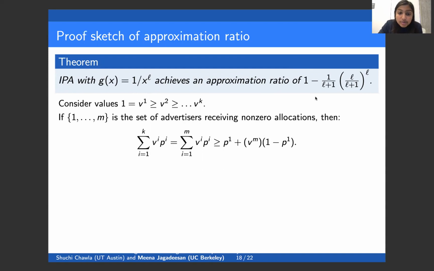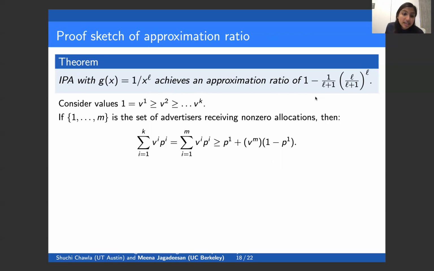So now the approximation ratio is just the sum from i equals 1 to k of the value that advertiser i places on the user times the allocation that the algorithm places on advertiser i. So we can lower bound this by the allocation that the algorithm places on the first advertiser plus the allocation that the algorithm places on advertiser M, where M is the last advertiser who achieves a non-zero allocation, times 1 minus the allocation that the algorithm placed on advertiser 1.